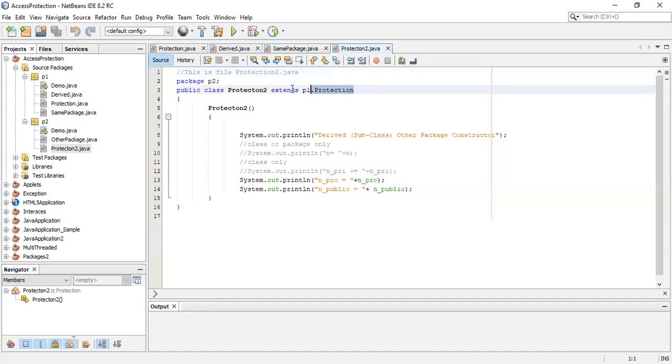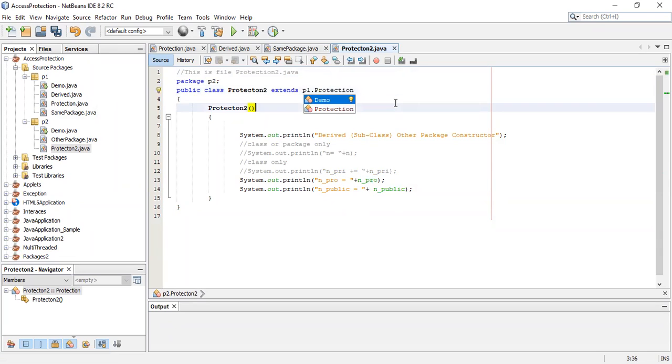You just look at this line: public class Protection2 extends P1.Protection. Why have you used P1.Protection? Because Protection.java is not present in the P2 folder. Protection.java is present in the P1 folder, so I have used P1.Protection. If it were present in the P2 folder itself, then I would just write extends Protection. It is present in the P1 folder, so compulsorily I have to use P1.Protection.